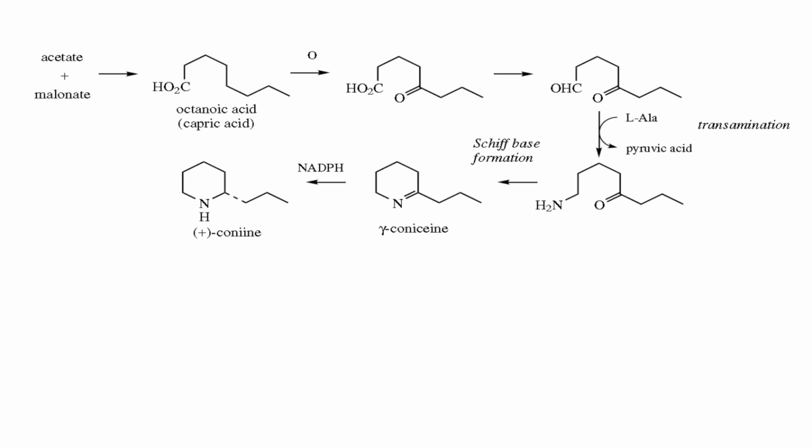So as you see, this coniine can be synthesized from acetate and malonate first. There is no nitrogen in this structure, but finally we incorporate nitrogen at the last stage of the reaction. Therefore, such an alkaloid is known as a pseudo alkaloid, and alkaloids have a basic nature because of the lone pair on the nitrogen, and the name alkaloid is also derived from the word alkali. And alkaloids are spectacular in pharmacological effect. The word spectacular means that they have very important medicinal value because of their pharmacological effects. Therefore, this is all about alkaloids.